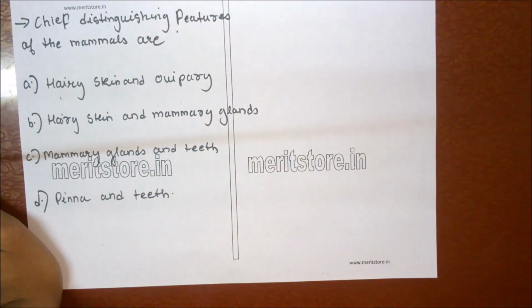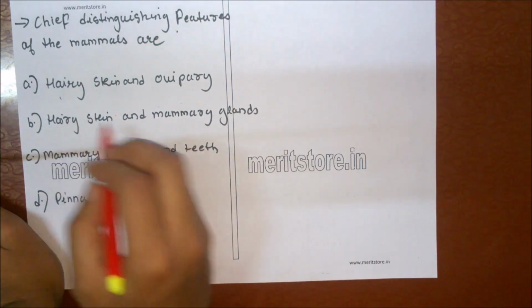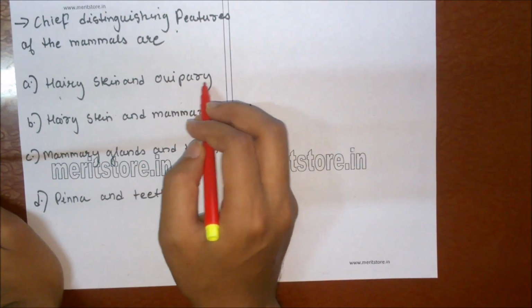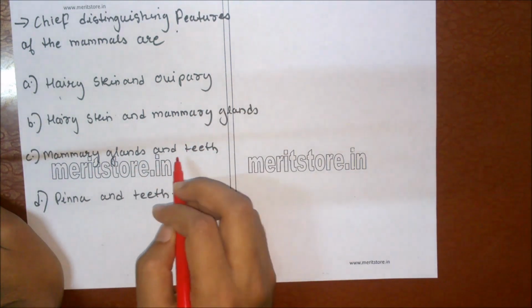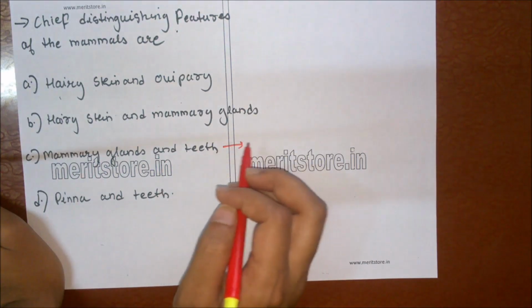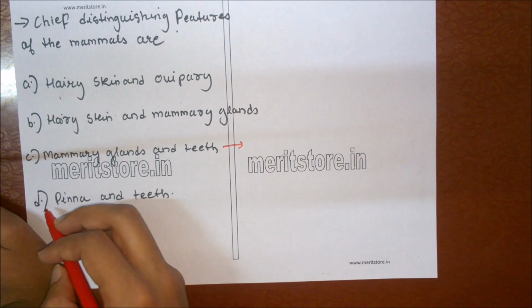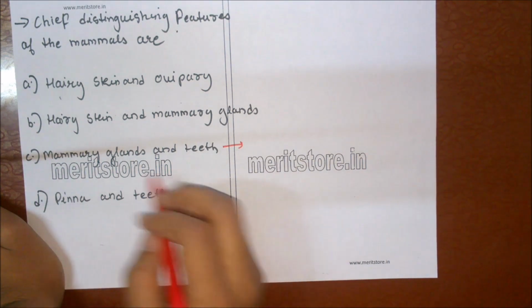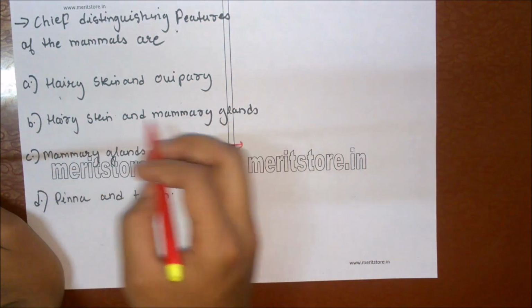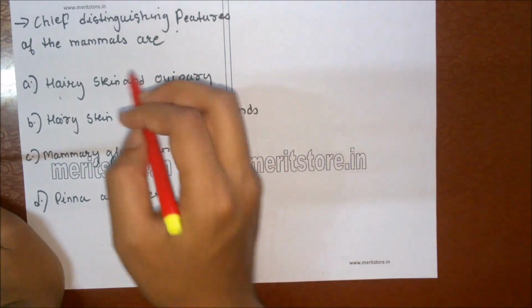Distinguishing feature of the mammals are A. hairy skin and oviparity, B. hairy skin and mammary glands, C. mammary glands and teeth, D. pinna and teeth. Mammals have mammary glands and hairy skin, which are not present in any other class. Hairy skin and oviparity are present in aves as well. Mammary glands and teeth is not the only differentiating feature, as teeth are present in reptiles and amphibians. Pinna and teeth is not the most differentiating feature, as teeth are present in other classes. Hairy skin and mammary glands is correct. Mammary glands to nourish the young are only present in mammals.